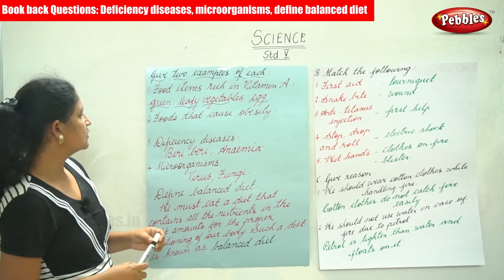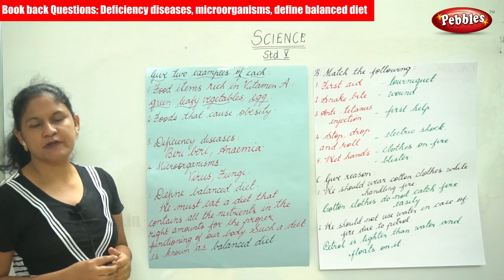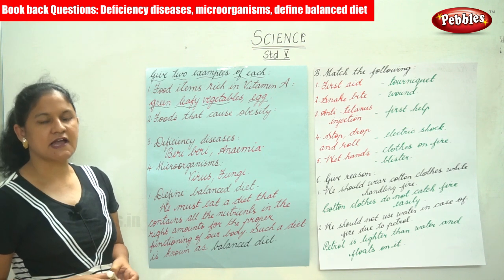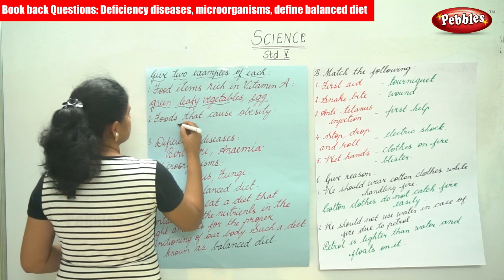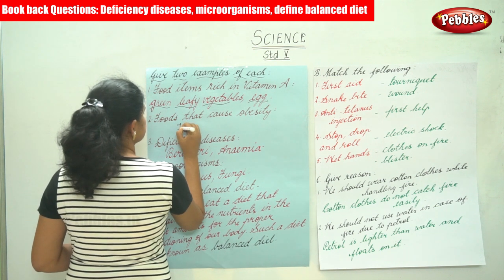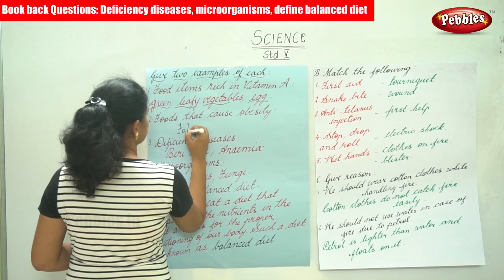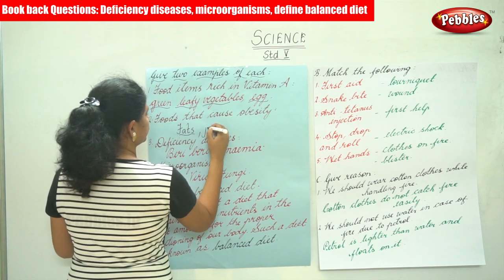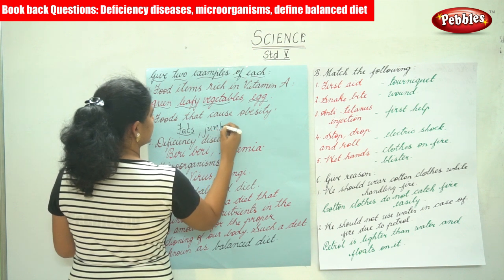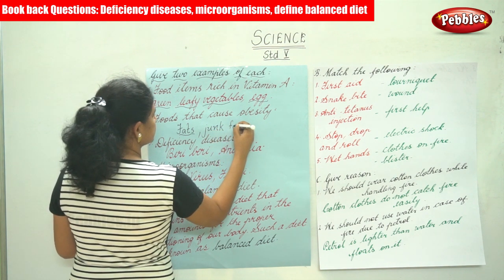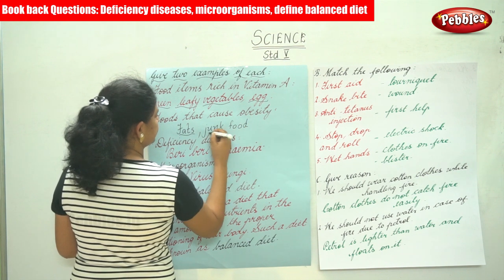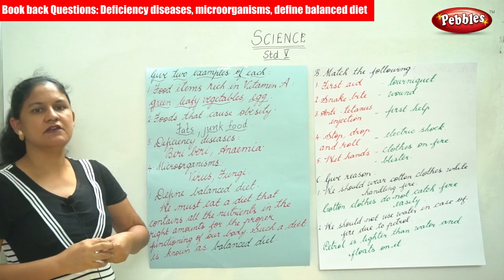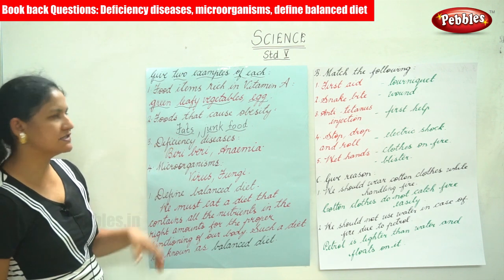The next is foods that cause obesity: excess of fats, fatty foods and your junk food. So these food items cause obesity. Excess of fatty foods and your junk food cause obesity.